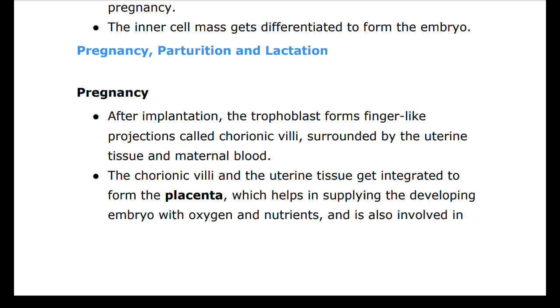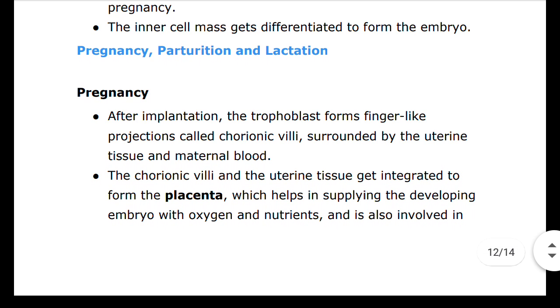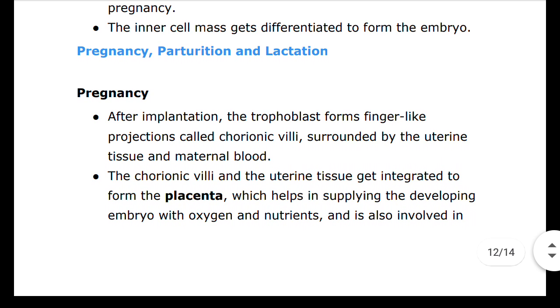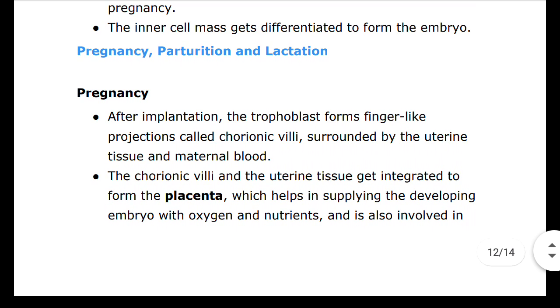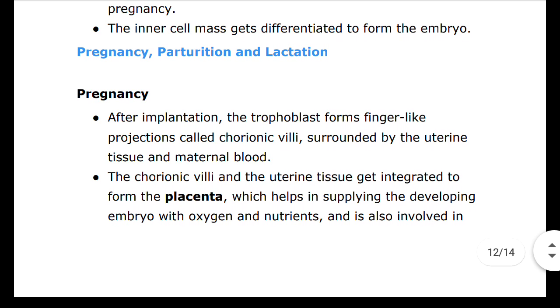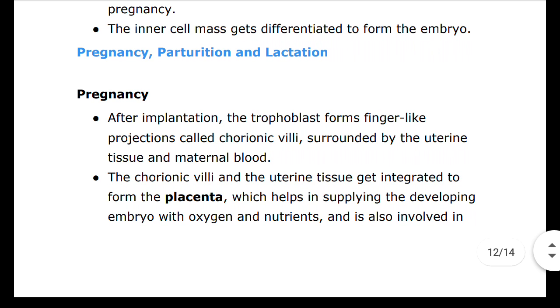maternal body called placenta. The placenta facilitates the supply of oxygen and nutrient to the embryo and also removal of carbon dioxide and excretory waste materials produced by the embryo. The placenta is connected to the embryo through an umbilical cord which helps in the transport of substances to and from the embryo.